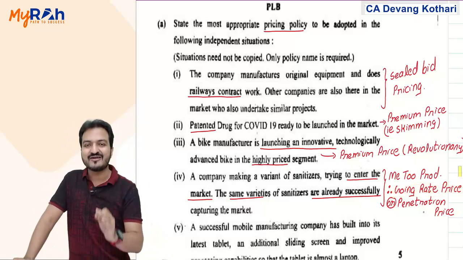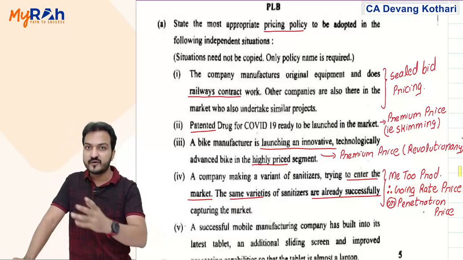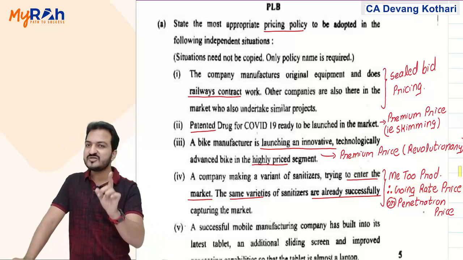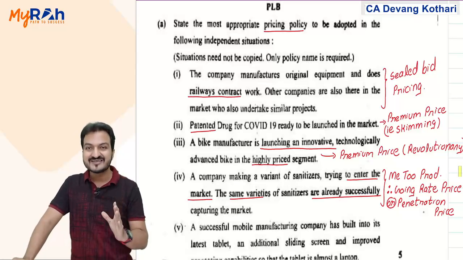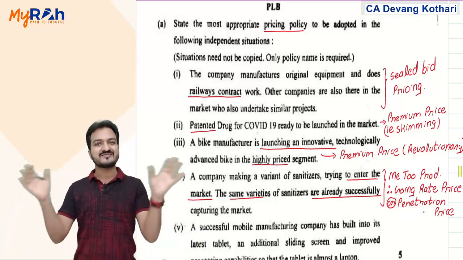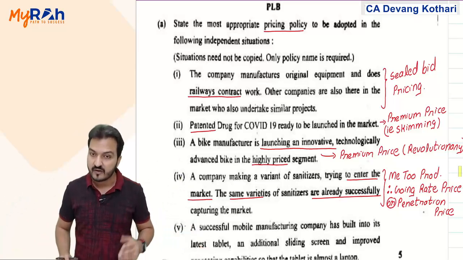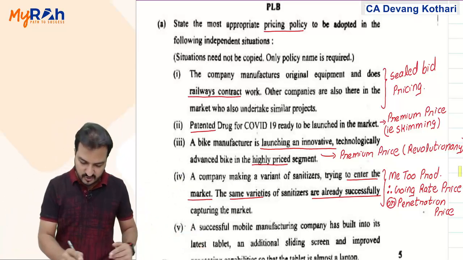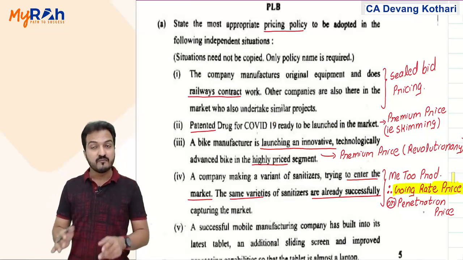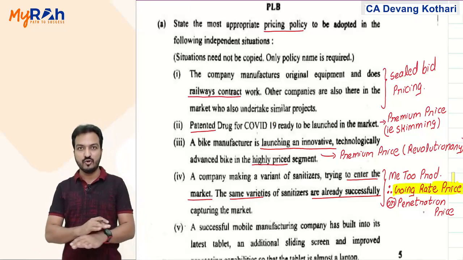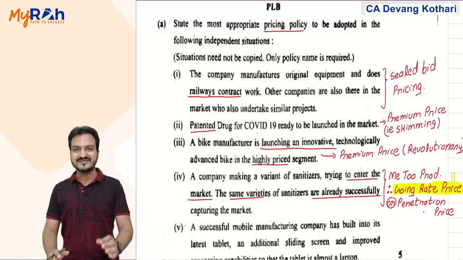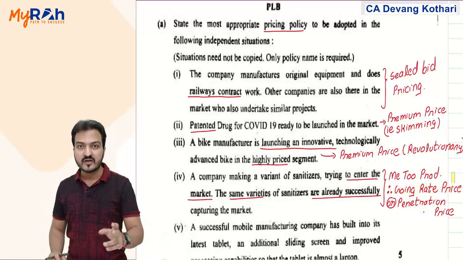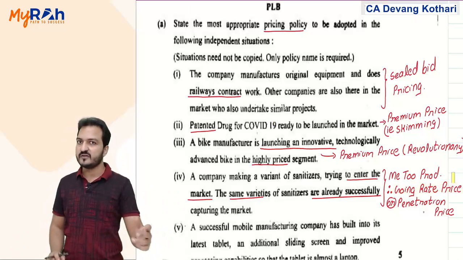It does not say that you want to remove the competitors out of business. No, the question is saying that you wish to enter the business and there are others also who are successfully into that same market. Yeah. So if you wish to enter without removing the others in the market, then you need to charge going rate price, because your product is not any innovative new product. Your product is a Me Too product. Me Too matlab there are anyways other products similar in the market.